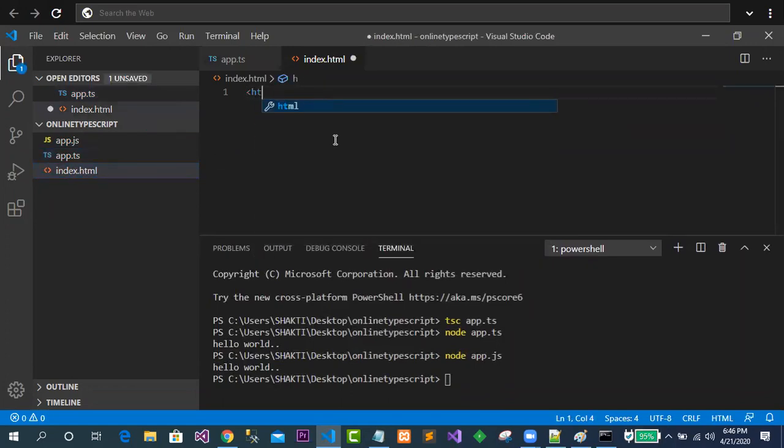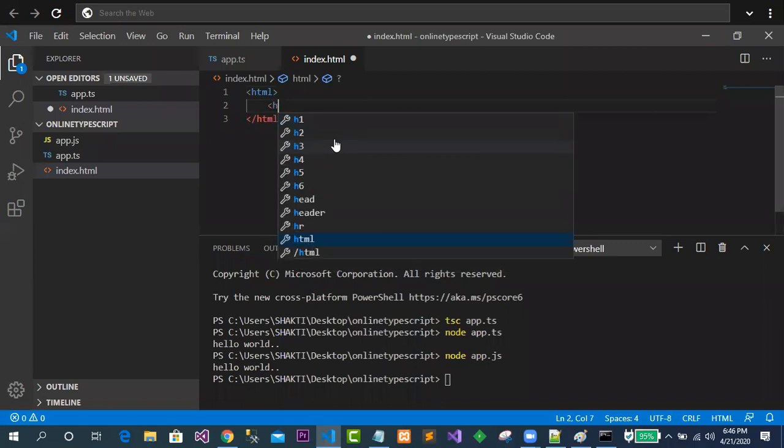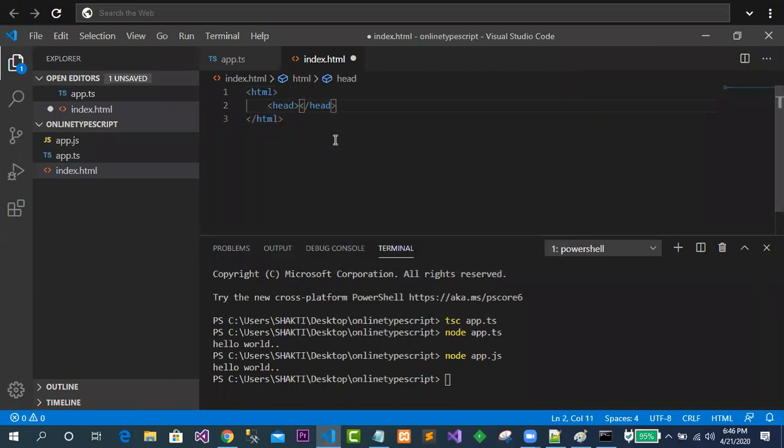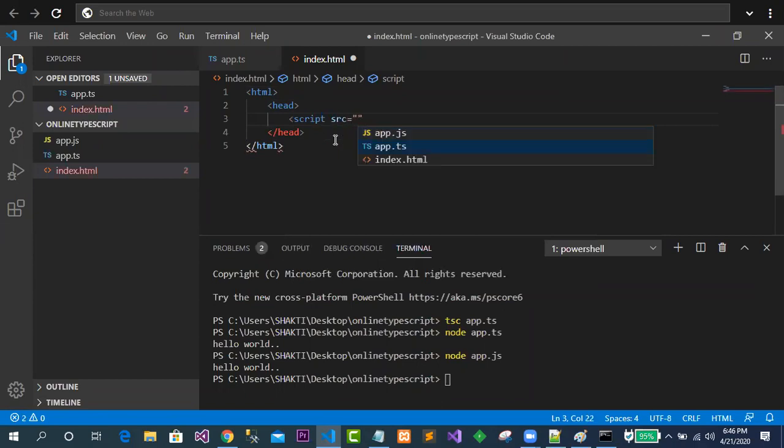So now, in index.html, what am I going to use here? Suppose this is the HTML. In this HTML I will go for the head section. This head section I have written, it is looking great. Now in the script tag I have written src equal to, in this case I will not use app.ts, I will use app.js. It's quite easy to understand. Just observe, app.js I will use, not app.ts.